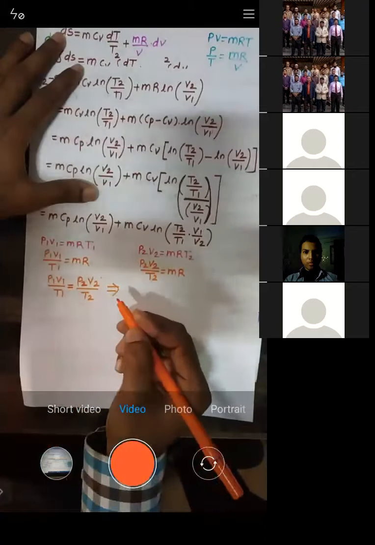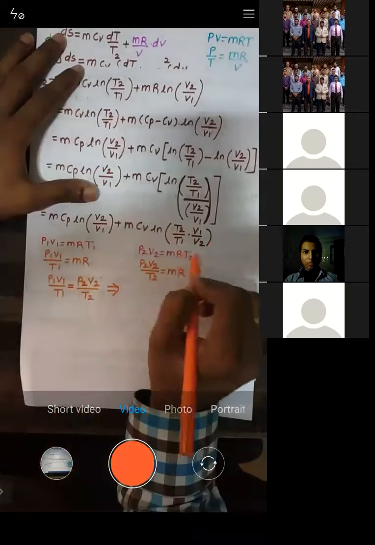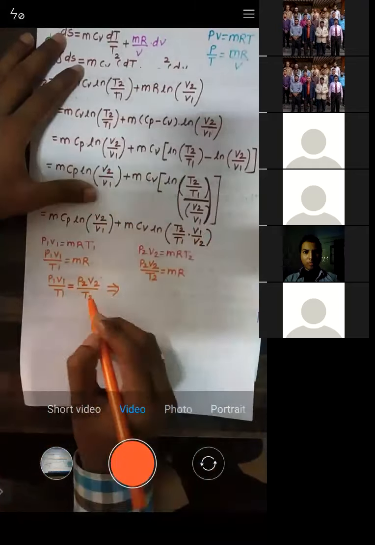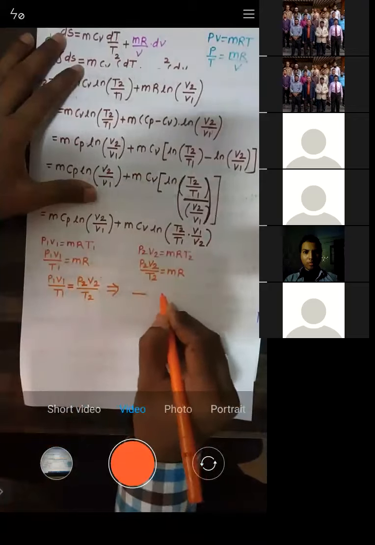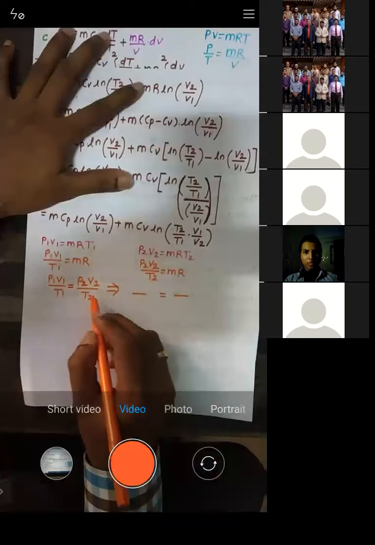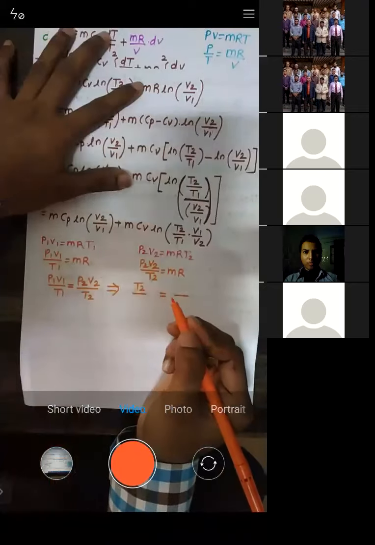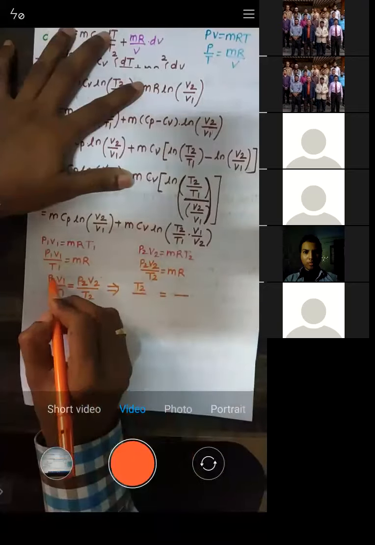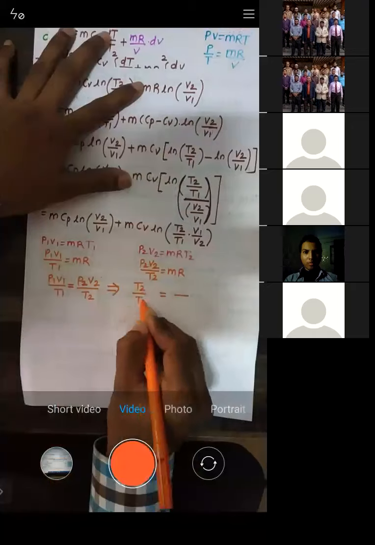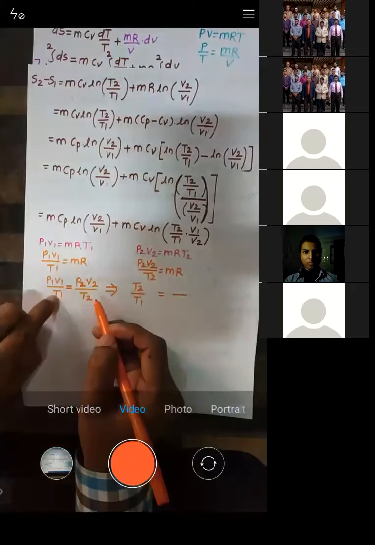So from this, now just see how I am arranging it. I'm arranging in this form. Okay, so what I will do, all of you see here. Let us work out on this. This T2, I'll bring it here. In the denominator we have T1 already. So when you bring T2 here, it becomes T2 by T1.